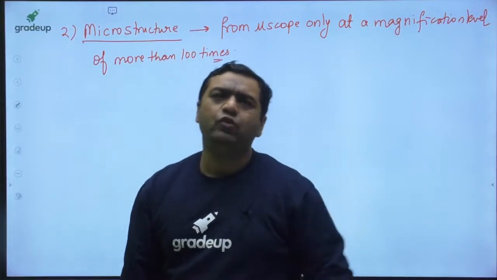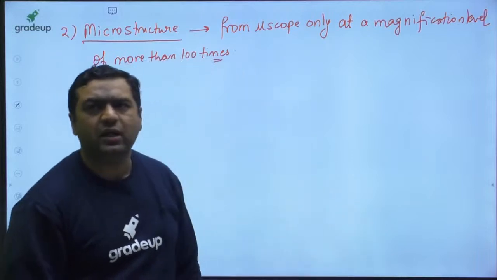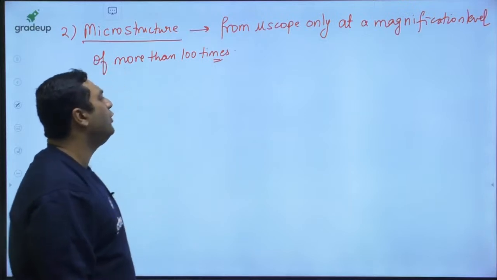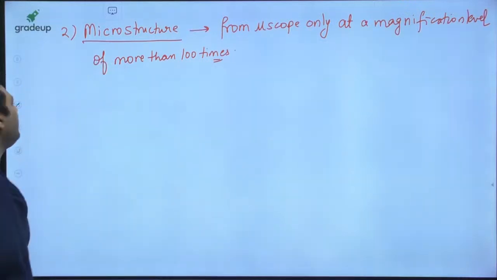So as I said, from a microscope only, at a magnification level of more than 100 times.